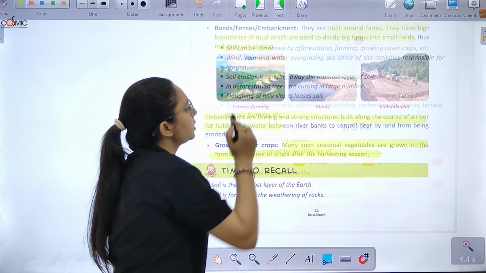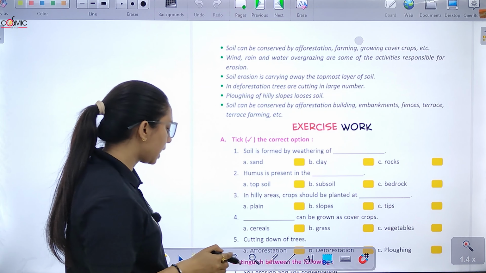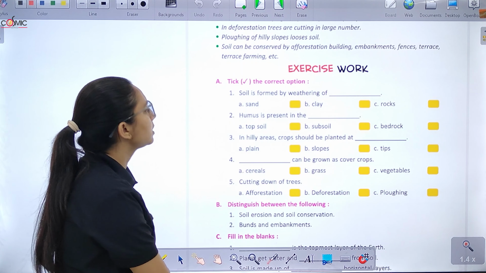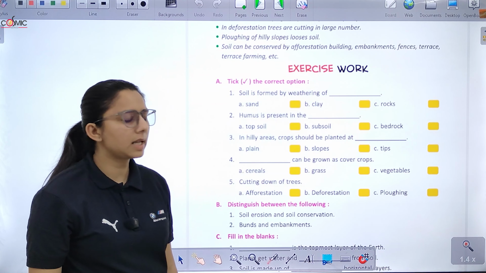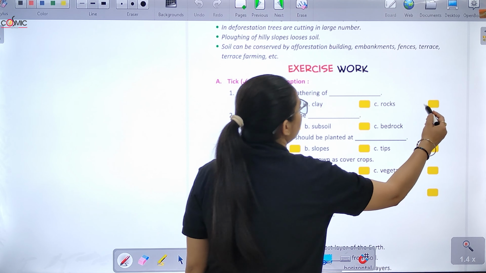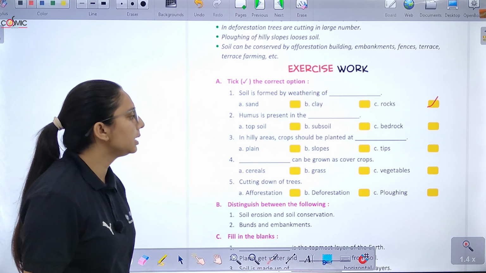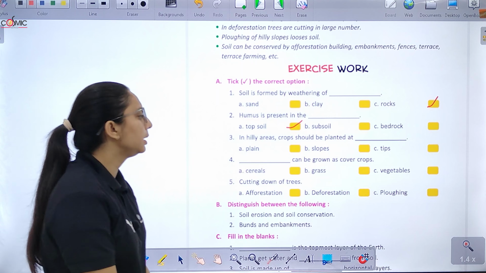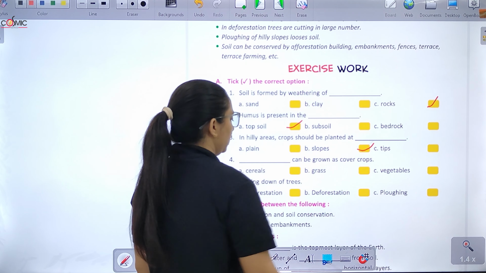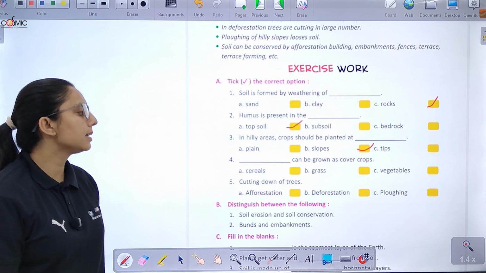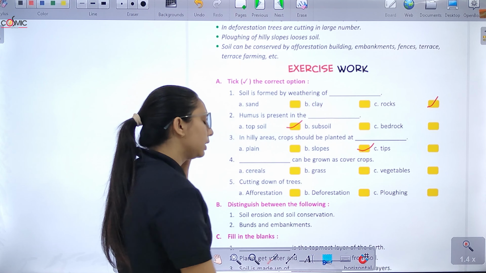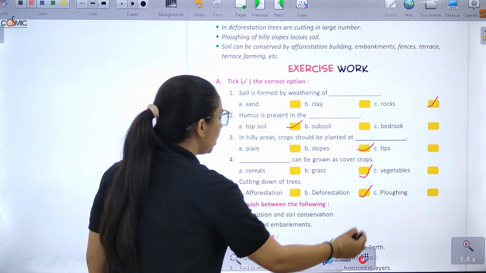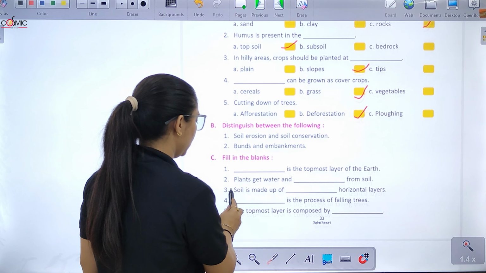Now we have completed this chapter. So we will start with the exercise of the chapter now. First, soil is formed by weathering of sand, clay, rock. Humus is present in the topsoil. In hilly areas, crops should be planted at slopes. Dash can be grown as cover crop. कौन सा है cover crop आपका? Grass. Cutting down of forest, what we call it? Deforestation.